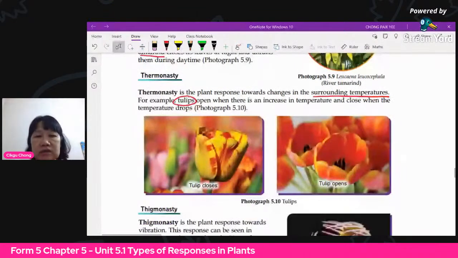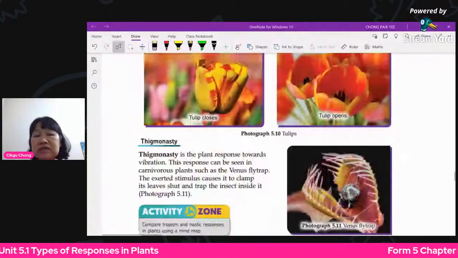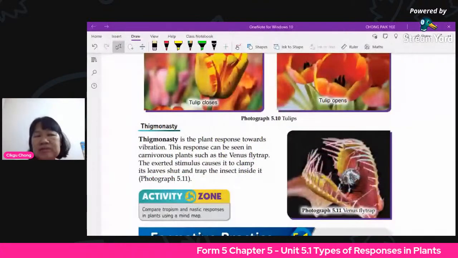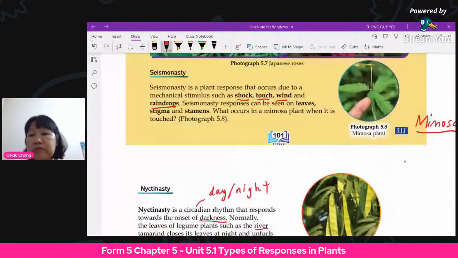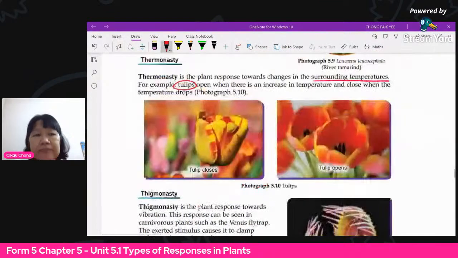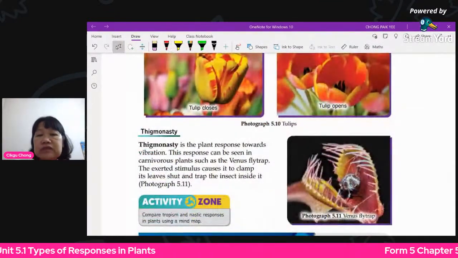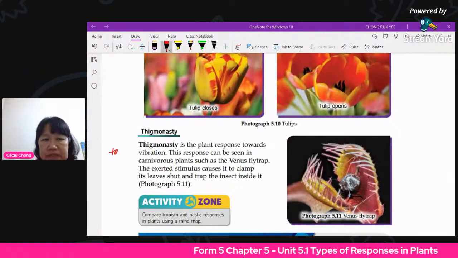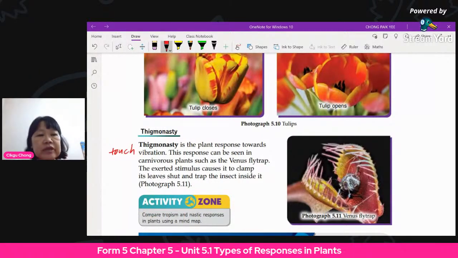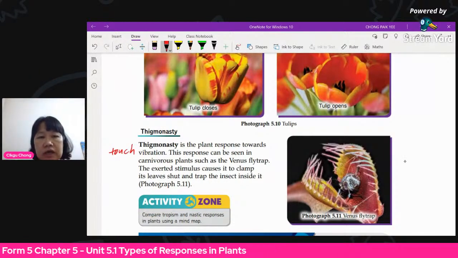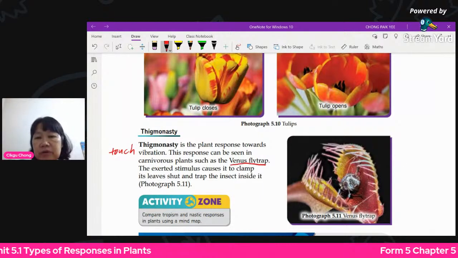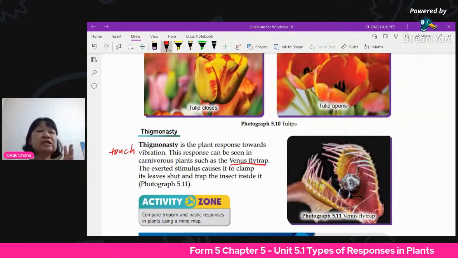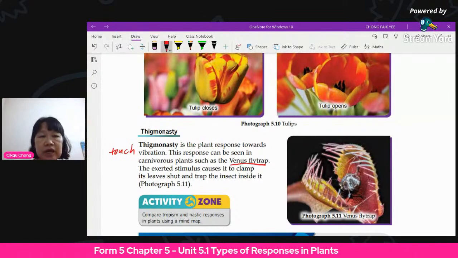Okay, one more, thigmonasty. Like I said, this thigmonasty and seismonasty, what is the difference? It's about the same. You see, for the seismonasty just now, they give you the example of the Mimosa pudica. Now this thigmonasty, they give you an example of the Venus flytrap. It's also the same thing. It should be more of not vibration, but touch. Thigmo actually means touch. Vibration is more for the seismo. Okay, so this is for Venus flytrap. For example, when an insect goes in accidentally or wants to take the nectar, it triggers the mechanism that will just snap up. Okay, so that is thigmonasty.